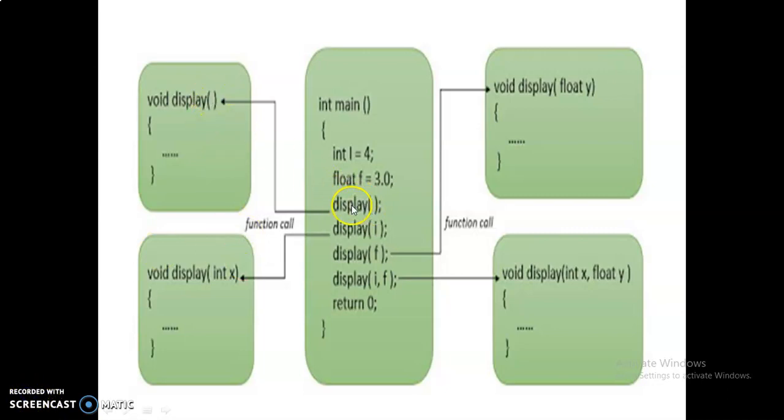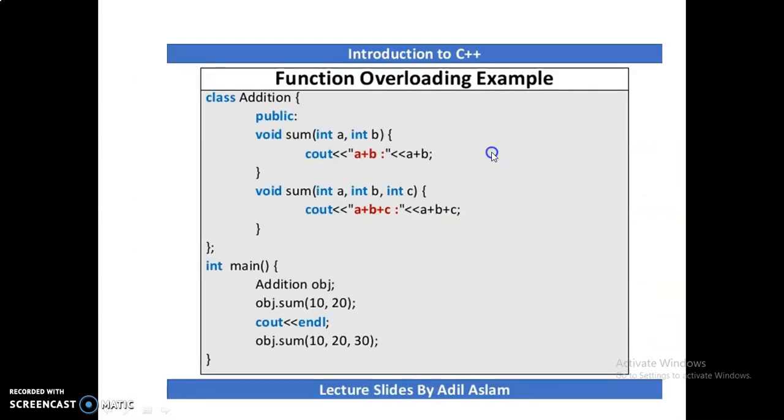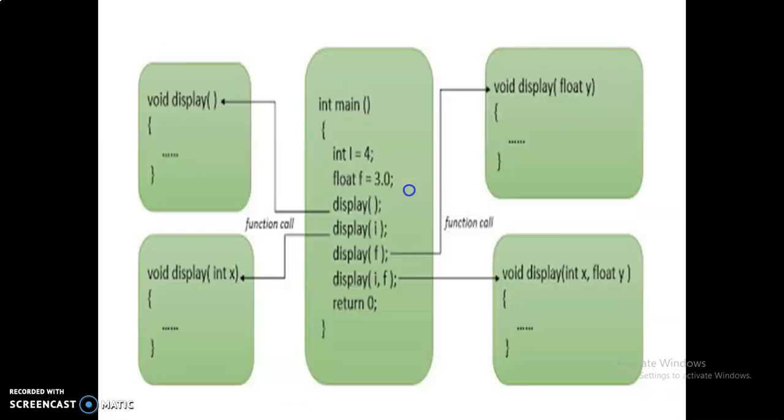This is the empty argument, so it matches this. This is the integer, so this matches this function call. This is the float type, so this matches this function. This has two parameters, so the function names are the same but the arguments are different, so there is no confusion here. This is the concept of function overloading. This is also an example of function overloading: same function name, sum. Here two parameters, here three parameters. So the parameters are different. The same function name with different parameters is called function overloading.